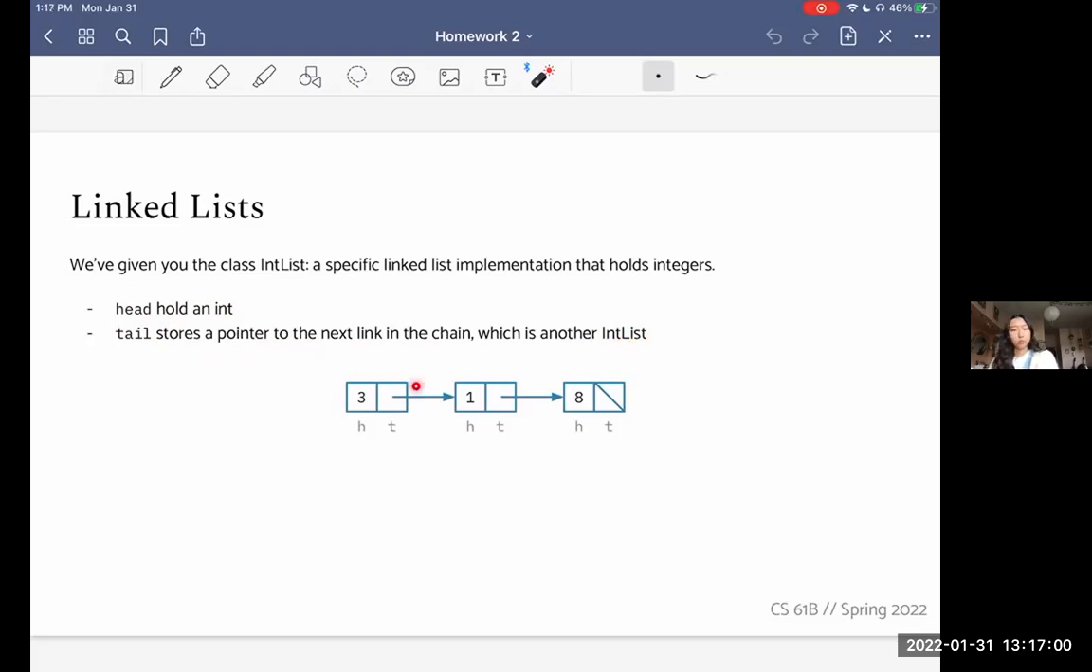And so we can imagine this is one intList object where its head has a value of 3 and its tail is pointing to another intList. And this intList is next in the chain. It has 1 and then we have 8. And so in total, this is an intList containing 3, 1, and 8. Notice that the last element has its tail as null.